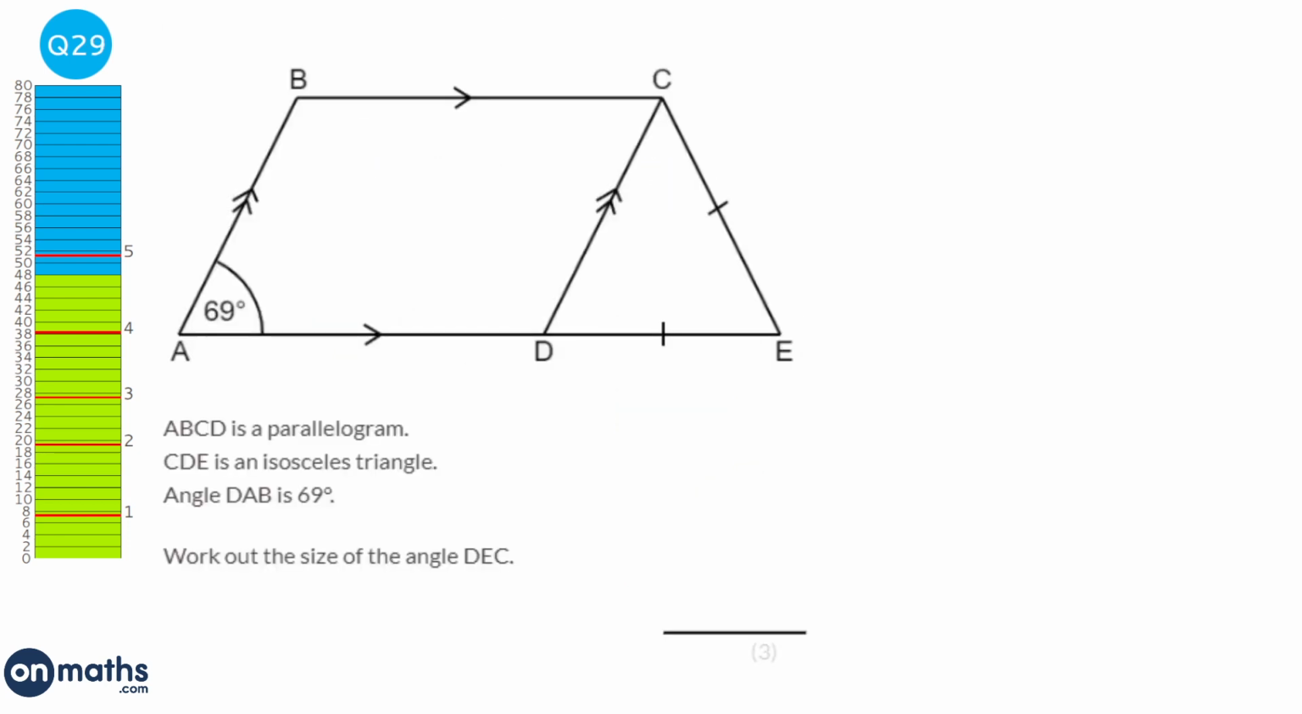So we're looking for angle DEC, which is this one here, but we can't go directly there. We've got to work our way towards it. The first thing I'm going to look at is this set of parallel lines here. And we've got a line going through these parallel lines, which is this line here. And so therefore this angle here and this angle are going to be corresponding.